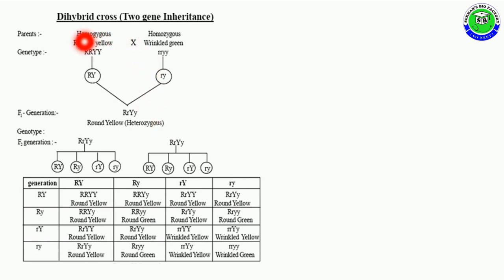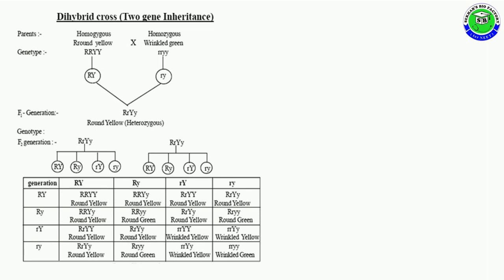In this, first the parental combination: capital R, capital Y, homozygous round yellow. And the second parent is homozygous wrinkled green with small r, small y. During gamete formation, both parents produce a single type of gametes.